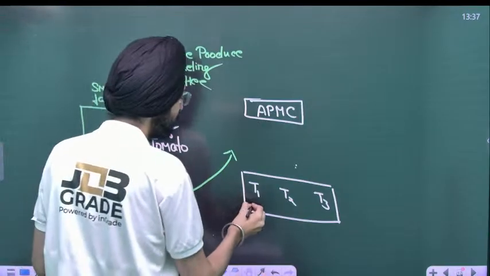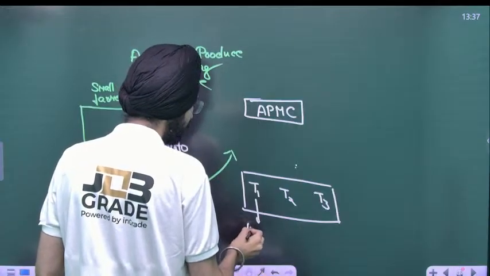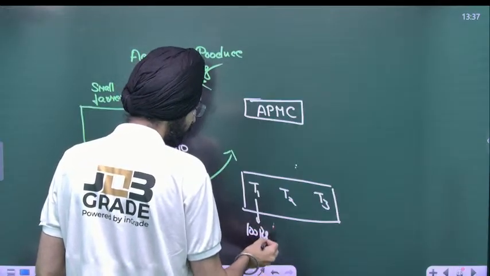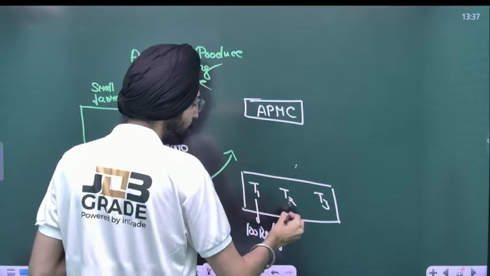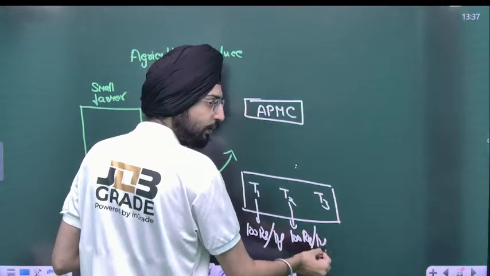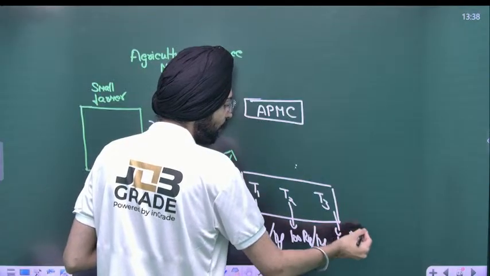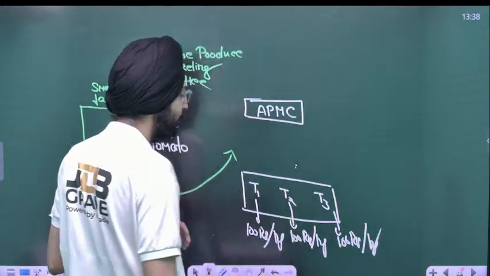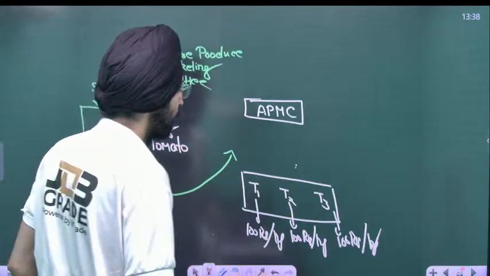T1 says, I'm going to pay 100 rupees a kg. Then he goes to T2 or T3, but T2 and T3 also offer 100 rupees a kg. T1, T2, T3, all 100 rupees a kg.